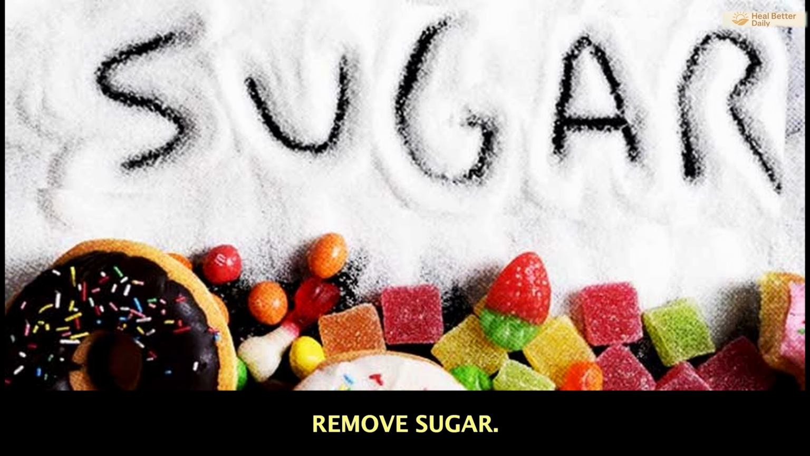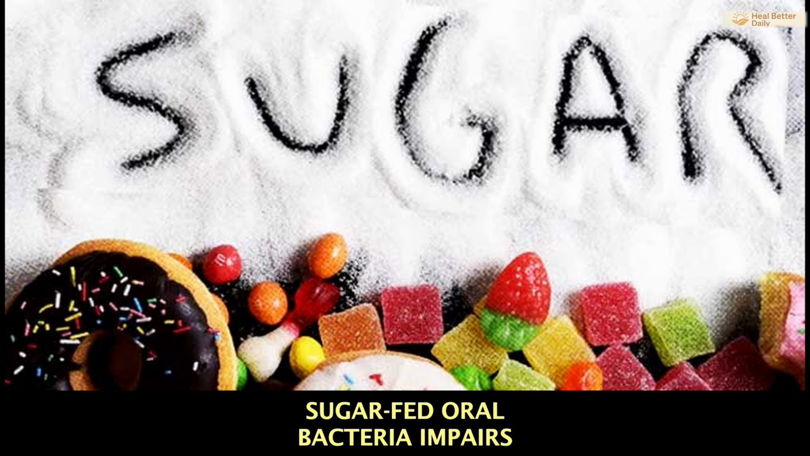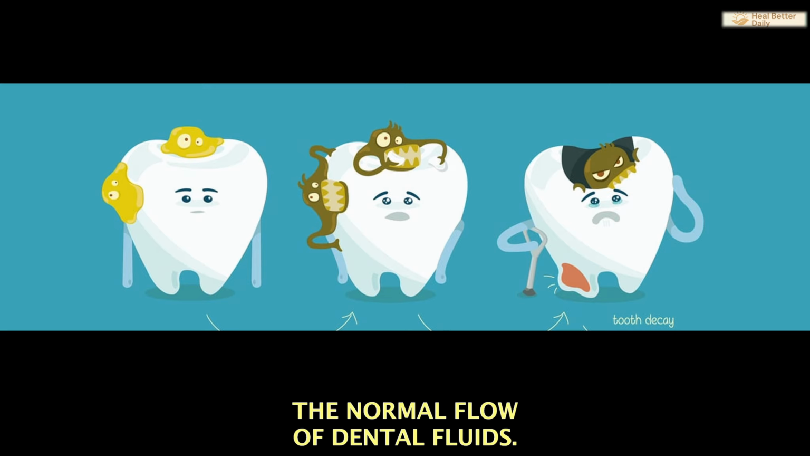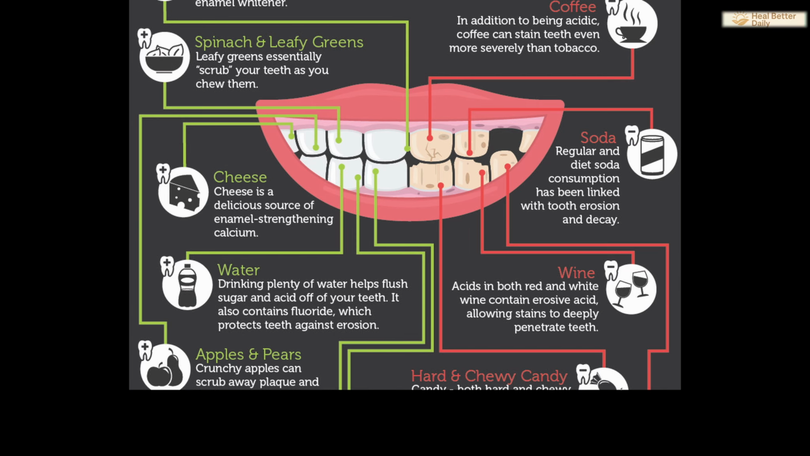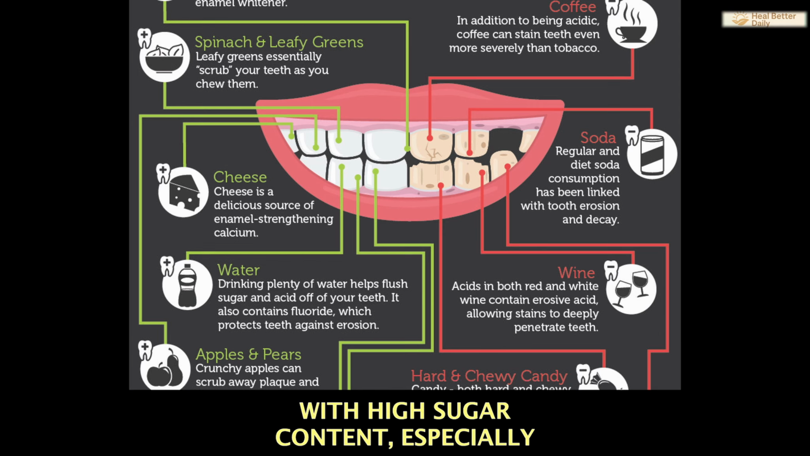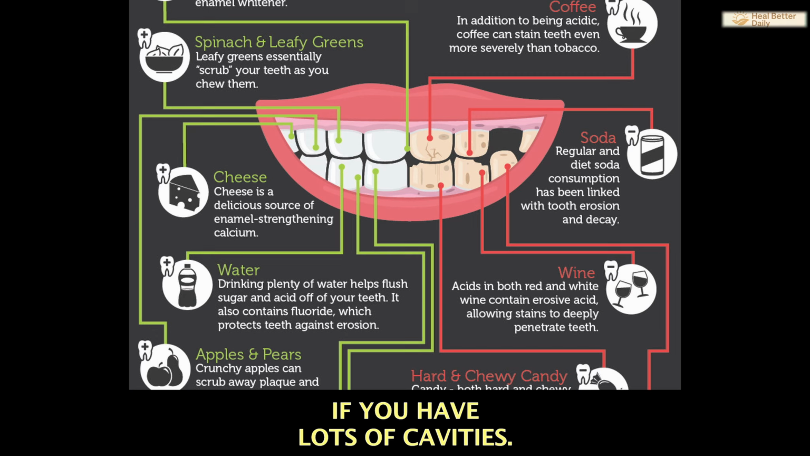Number 6. Remove sugar. Sugar is poisonous to our bodies. It weakens the tooth's enamel. Sugar-fed oral bacteria impairs the normal flow of dental fluids. It is also highly acidic and capable of decalcifying and demineralizing the structural content of teeth, resulting in cavities and dental decay. It's a good idea to avoid eating foods with high sugar content, especially if you have lots of cavities.